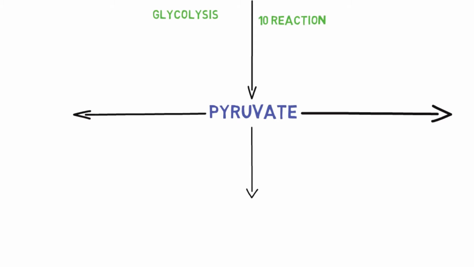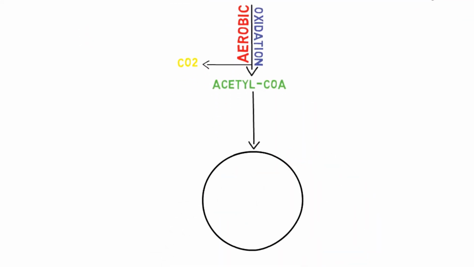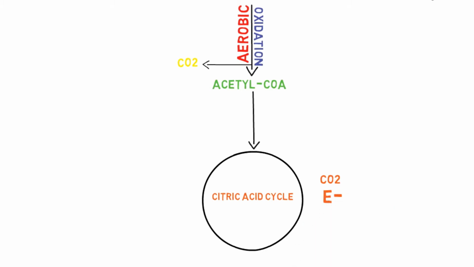In the first route, under aerobic condition, pyruvate is oxidized to the acetyl group of acetyl-CoA with the loss of carbon dioxide. Then this acetyl group is completely oxidized by the citric acid cycle to the final product, carbon dioxide. Electrons from this oxidation are passed to oxygen, O2, through a chain of reactions and converted into a water molecule.